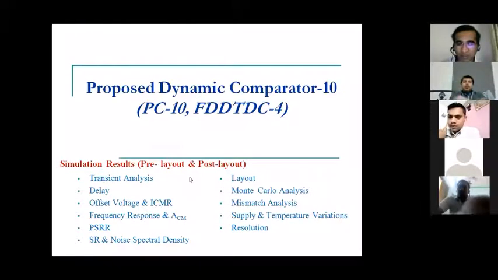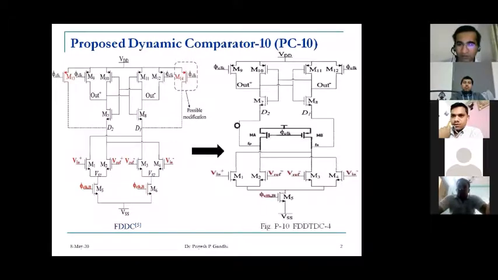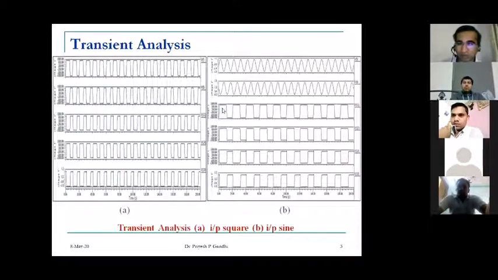So see that this is a pre-layout and post-layout, and how it goes. I have only the final comparator that I'm making visible. So this is all about transient analysis, clock-based operation for different input, sine input, square input, and we are generating an output.